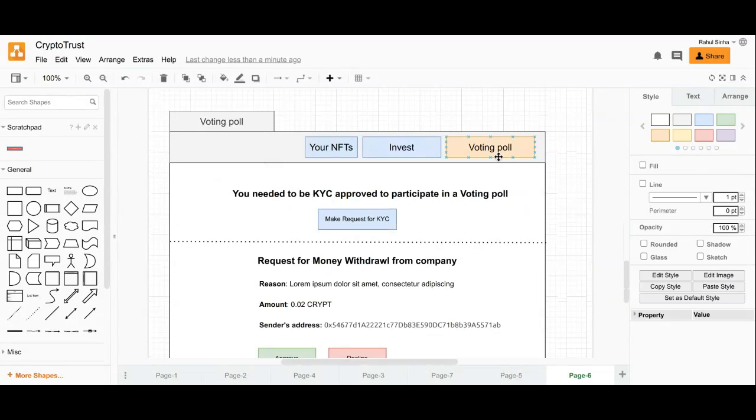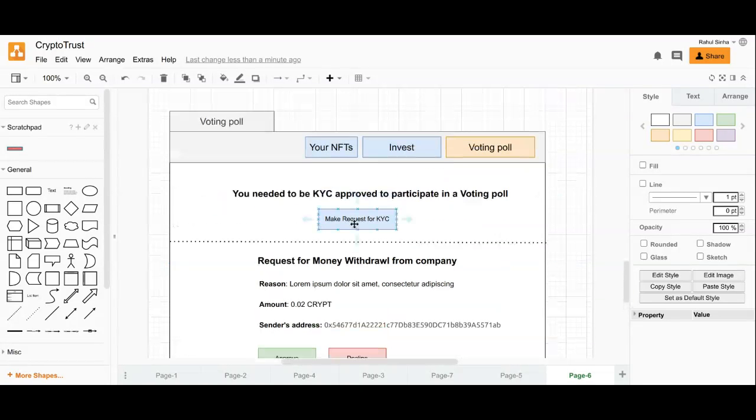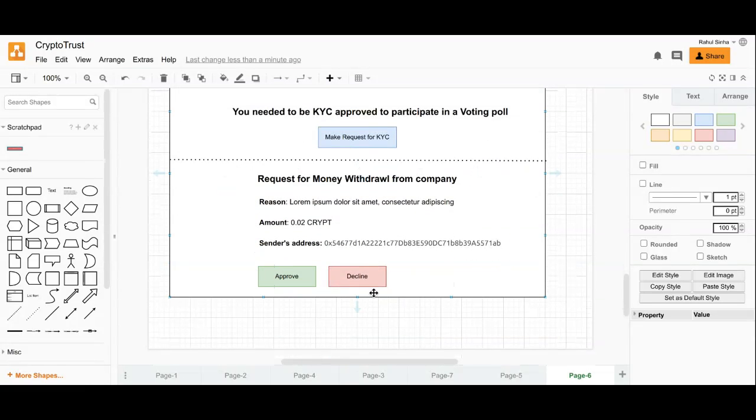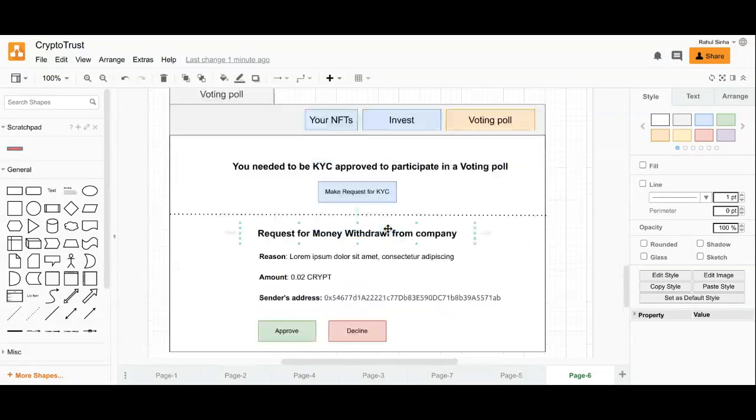So this is a voting poll, which is the main key area of our project. For the voting poll also you need to be KYC verified. So we would need to make a request to be approved for KYC, and then afterward the page looks like this. Whenever the ICO owner creates a request, the investor needs to approve or decline it on the basis of what he thinks about the project, whether it's going in a good way or not.